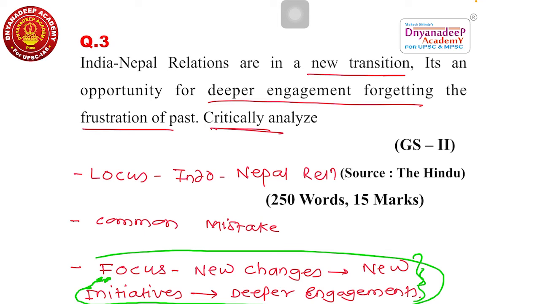So this is the case. Always remember, only writing common answers will not give you marks. You have to focus more and more on newer thinking, innovative thinking in your answer.